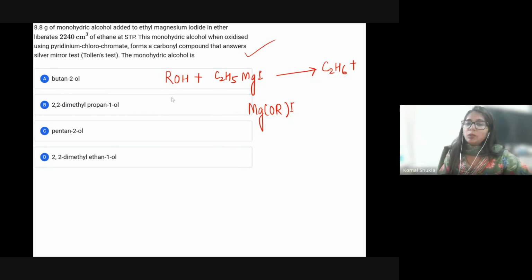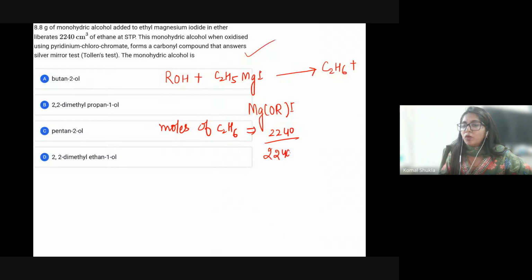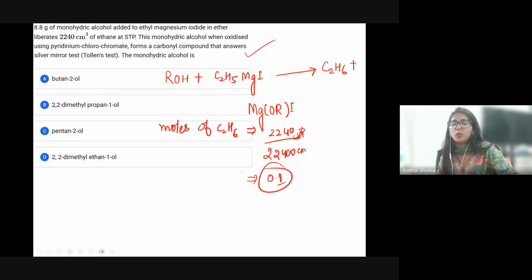So now just calculate the moles of C2H6. This is 2240 divided by 22400 centimeter cube. Both are written in centimeter cube. So you will get 0.1 over here. Now the 0.1 mole is present. Now when we talk about the moles of alcohol, from the balanced equation you can easily see that the ratio of alcohol to ethane is 1:1. So the mole of alcohol is also 0.1.